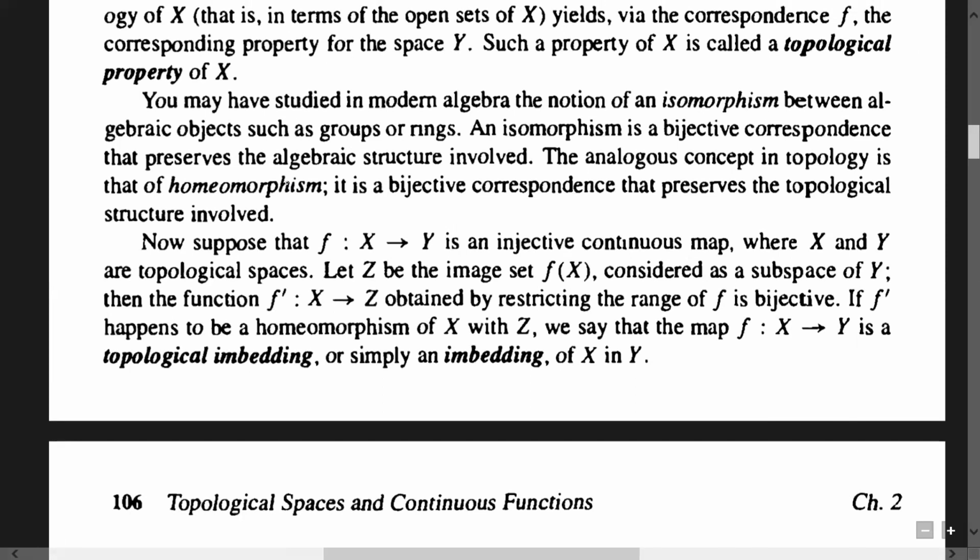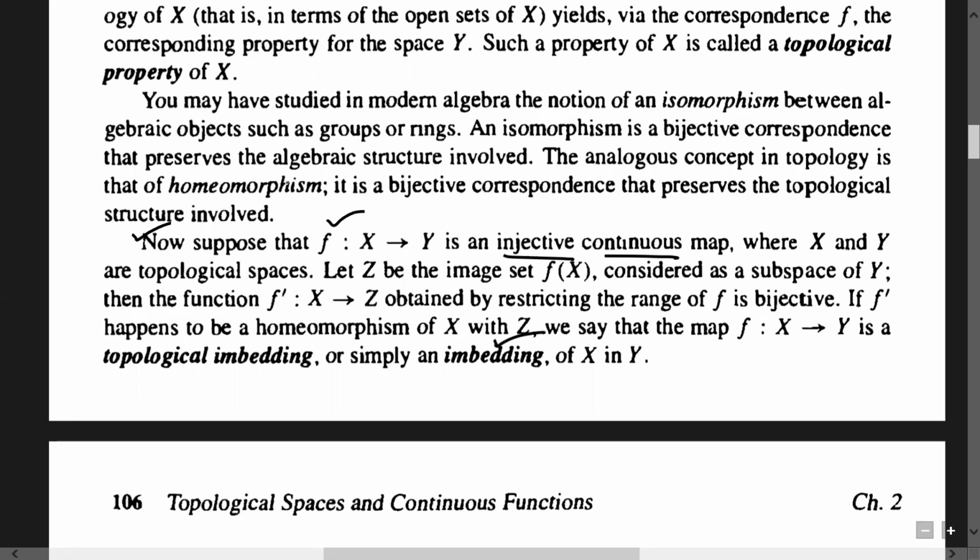Why am I emphasizing this? Because in Urysohn's metrization theorem and in Urysohn's lemma, the concept of embedding is used in the case of metrizability, and it will be used at several places. But see what we mean by embedding. Just look at this result. Suppose that f is an injective and continuous map, where X and Y are topological spaces, and suppose Z is its range set, considered as a subspace of Y.